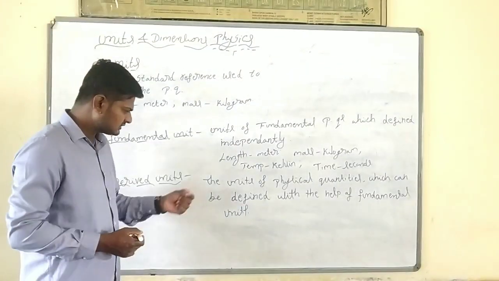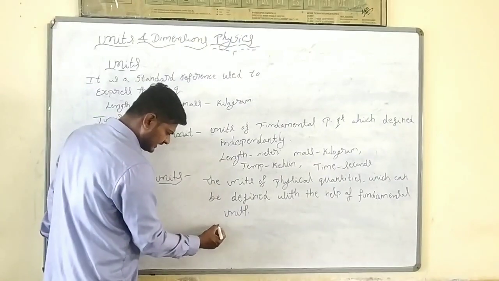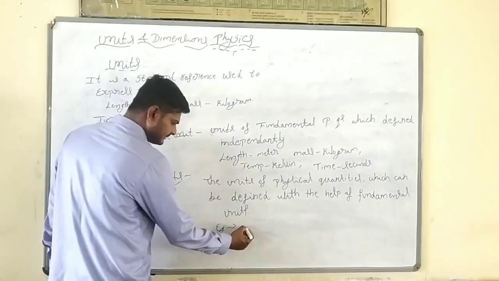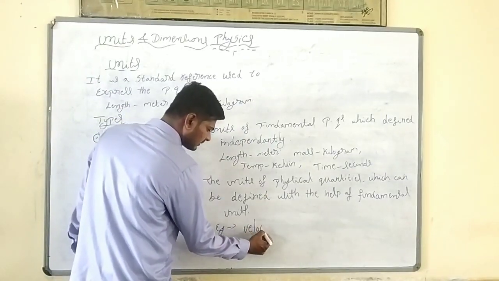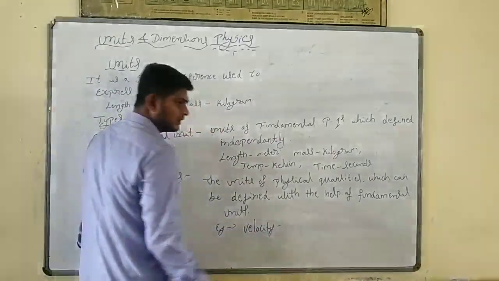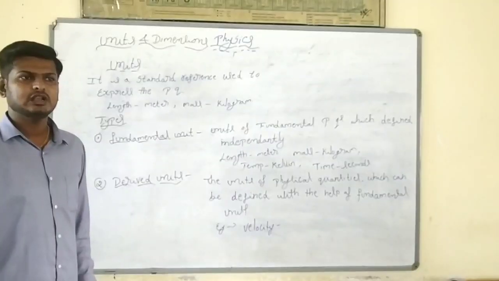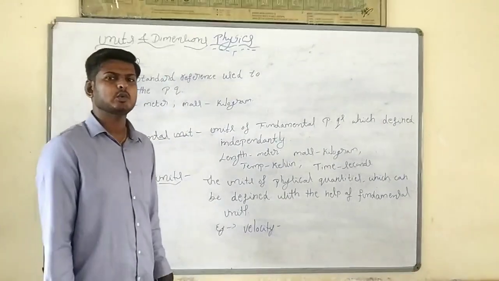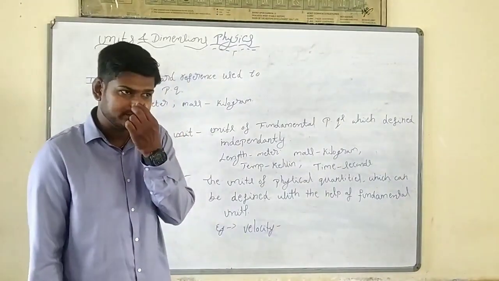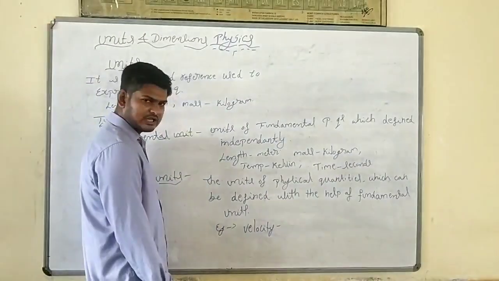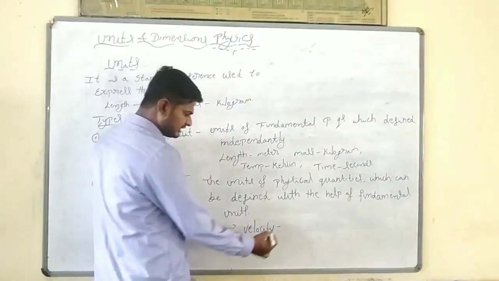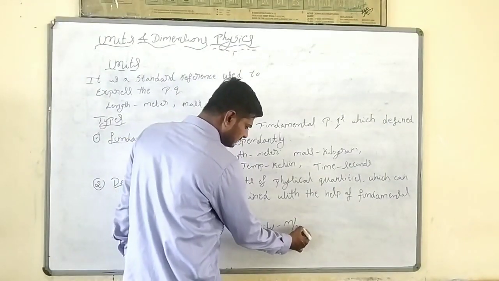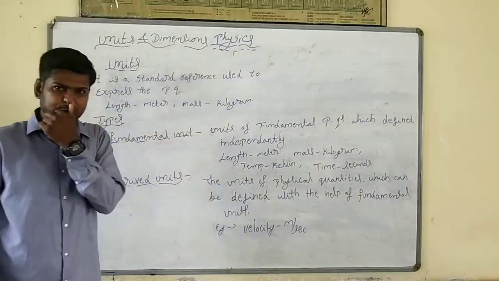Now, for example, we are going to measure velocity. Already we told velocity is a derived physical quantity. Velocity we measure in terms of distance or displacement by time. Displacement is distance in meter, time is in second. So it will be meter per second.